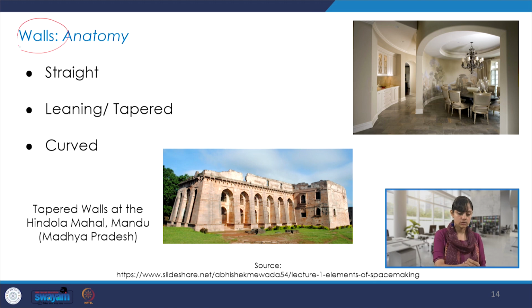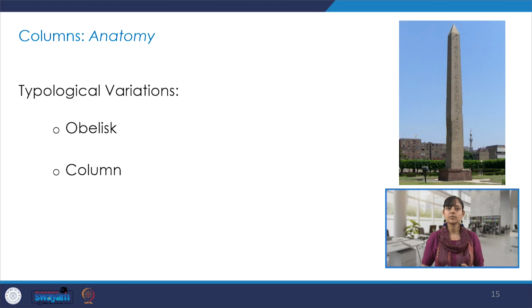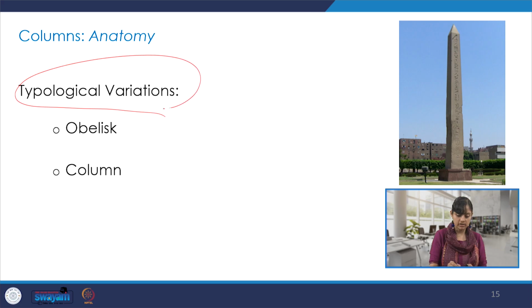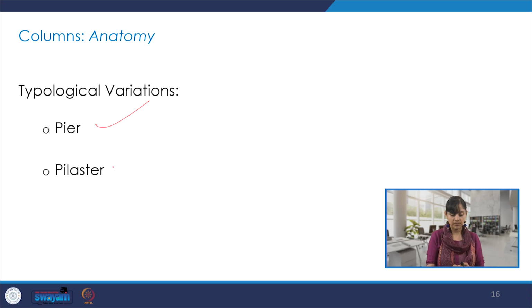So we saw walls and what are the anatomy of walls. So it could be straight, tapered, curved, etc. Then columns. So they also have typological variations: obelisk, a column itself, a pier, a pilaster.